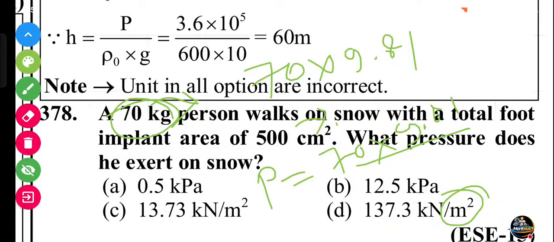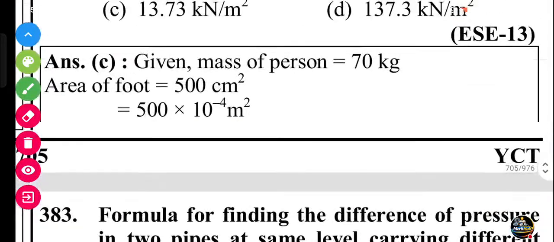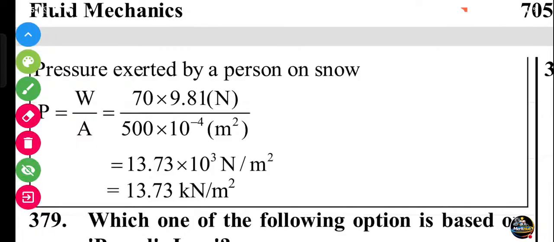Then we know that 1 centimeter equals 10 to the power minus 2 meters, so 10 to the minus 4, 500 into 10 to the minus 4. Then if you solve this equation, you can get the pressure. Let's check the answer. If you solve the equation, you get 13.73 kilonewton per meter square or kilopascal.